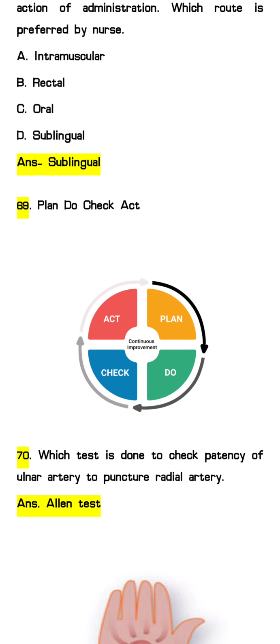So next question, that is 69. They have given some questions, but I have not got the proper options. They have asked either the PDCA full form, or regarding this cycle. The answer will be plan, do, check and act.